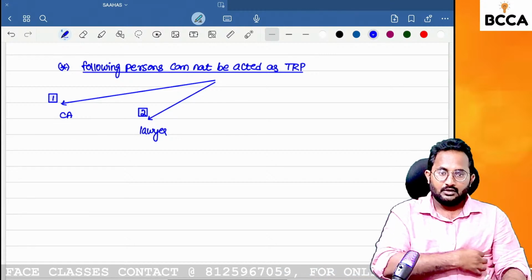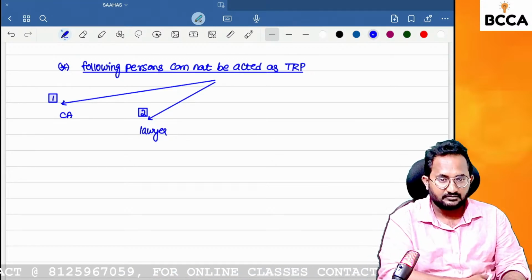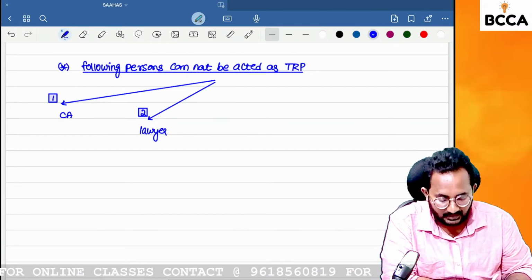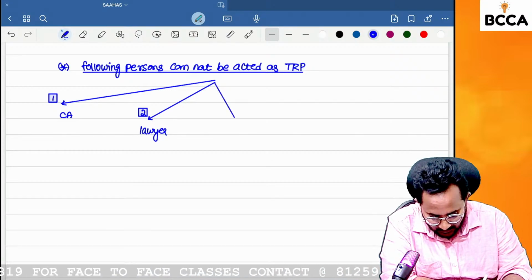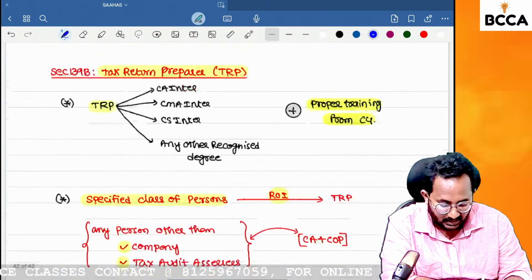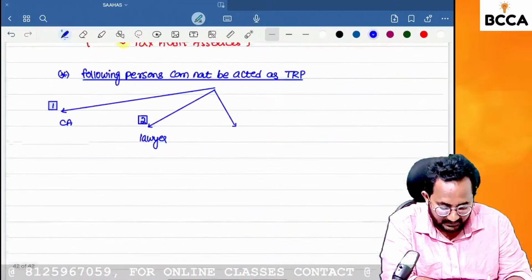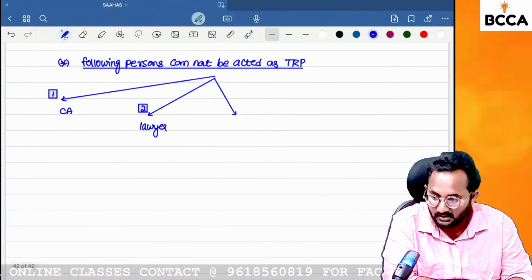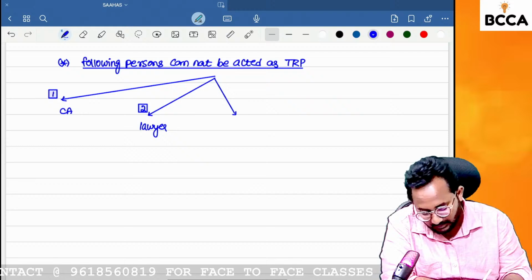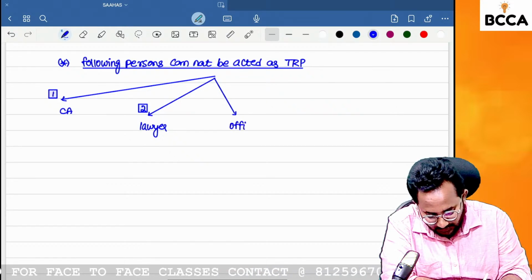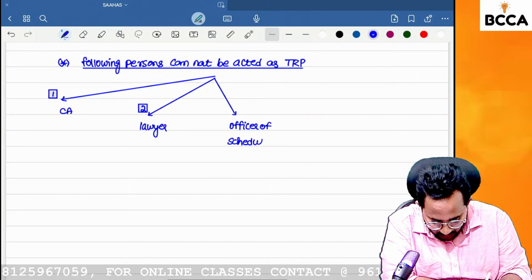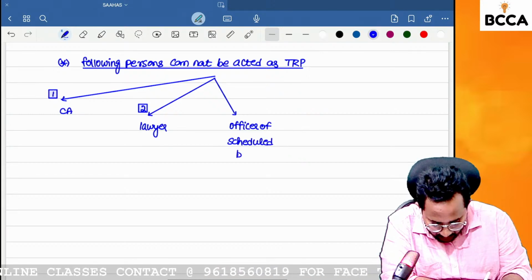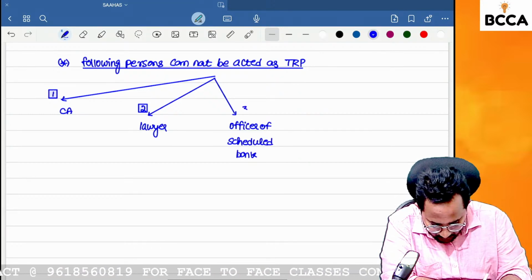Yes, ma'am. If you are registered with any bar council, then you can't act as a TRP. So even though you have a degree, and after the completion of training, a lawyer is disqualified to act as a TRP. Next one, ma'am: officer of a scheduled bank. Officer of what, ma'am? Scheduled bank.